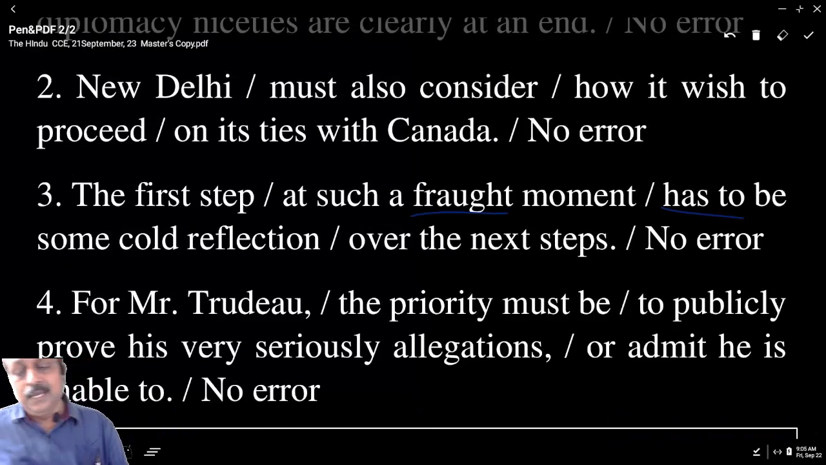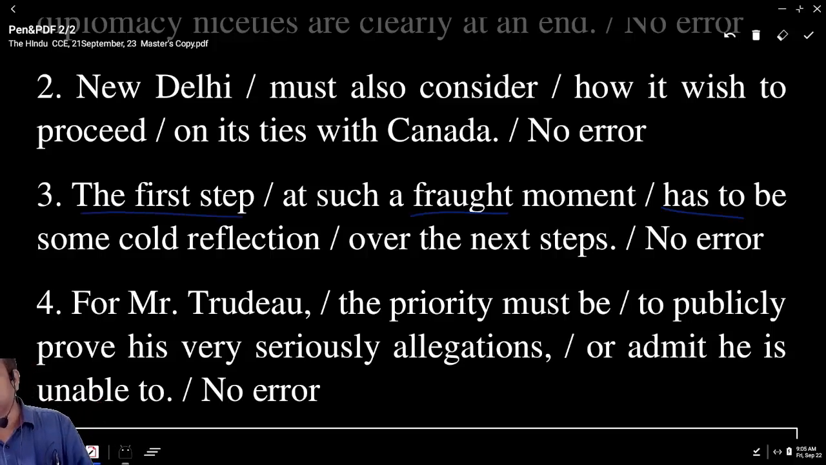Now tell me, where is the error? The first step, whenever you cannot decide, in the exam also, you have to take each unit. Underline the first step, that is a subject, a right subject. It's a noun phrase, nothing wrong with that. Ordinal numbers, what are ordinal numbers? First, second, third. We have to use a definite article, the, it is there, no error. The first step, where? At such a fraught moment, underline one unit. At such a fraught moment, and nothing wrong with this phrase.